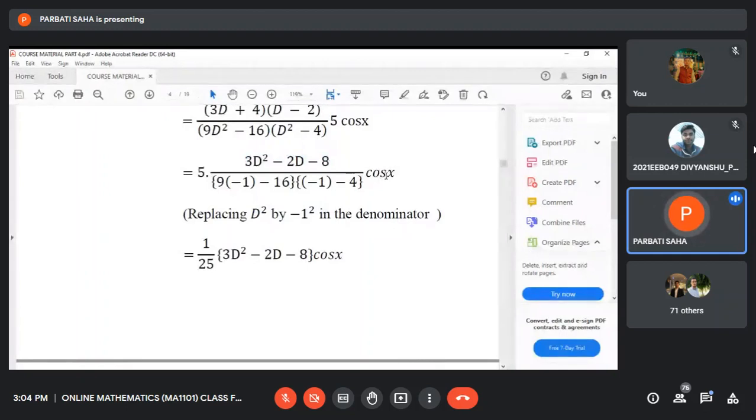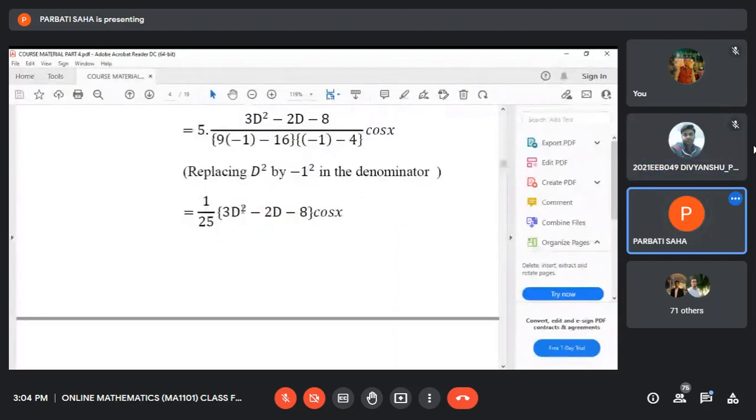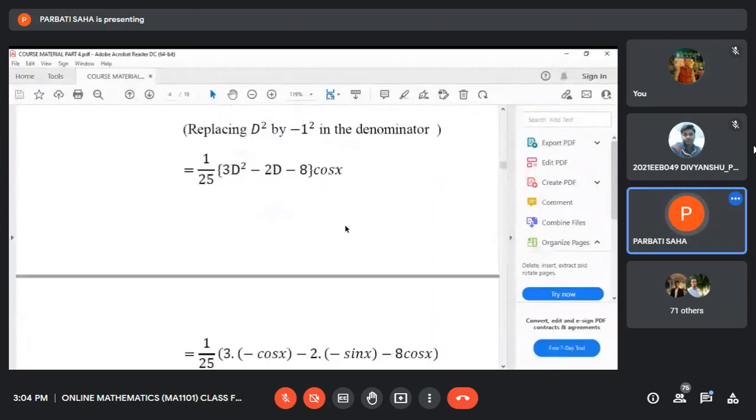And after simplification, the denominator becomes 25, but the numerator becomes this. Now it is very simple to calculate the second order derivative. 3D square cos x means 3 times the second order derivative of cos x, minus 2 times the first order derivative of cos x, that means D cos x, minus 8 cos x.